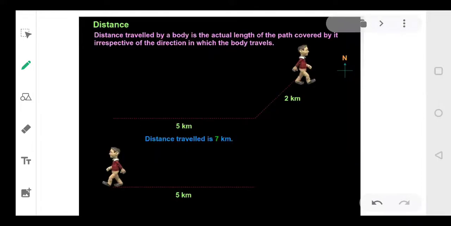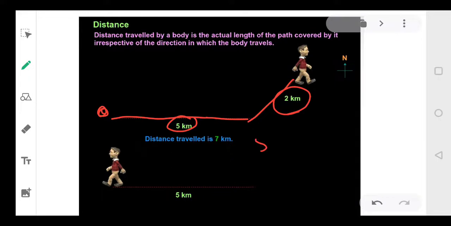Now distance. Now suppose I am at this position. Then I started from here. I went like this and then I went like this. This distance is 5 meters and this distance is 2 meters. So what is the total distance traveled by me? Is it 5 plus 2? That is equal to 7, isn't it?